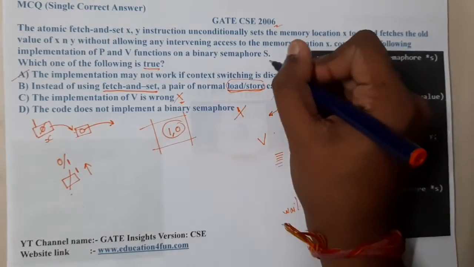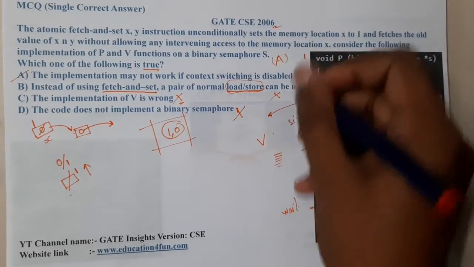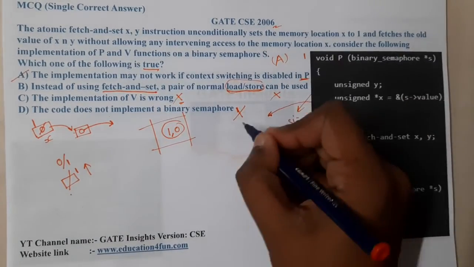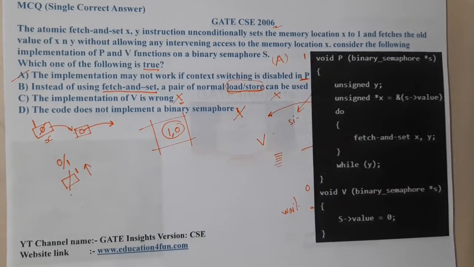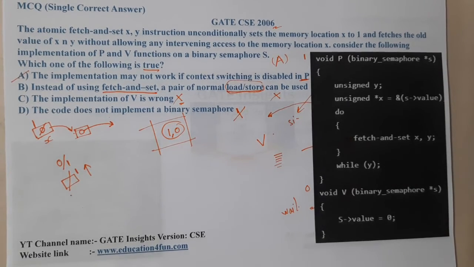So the most probable answer is option A. Most of the time, these types of questions can be solved by eliminating options, because most statements might be really confusing. I hope everyone got a clear idea about this question.